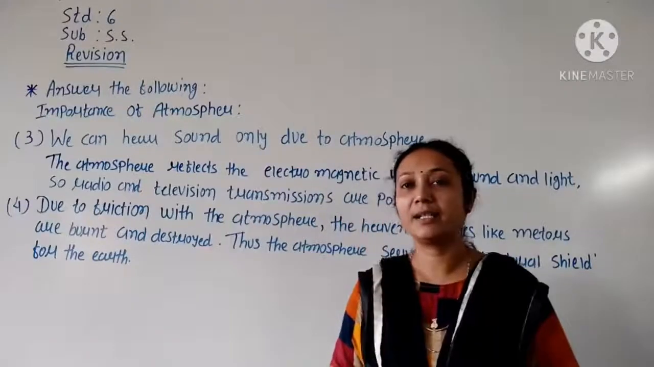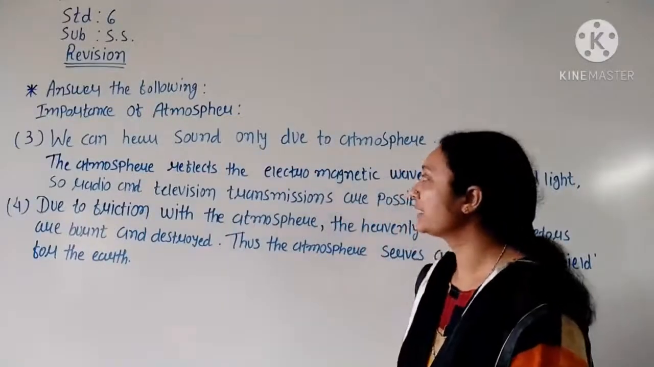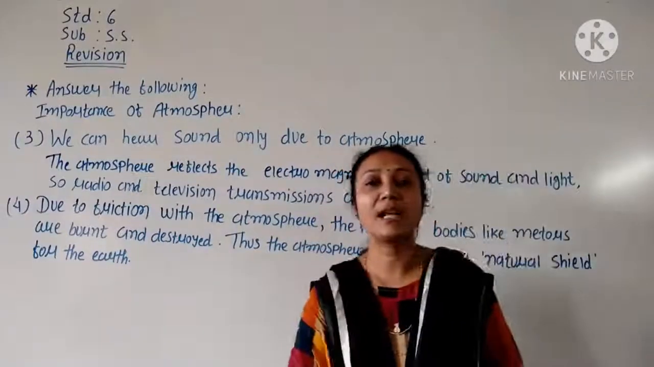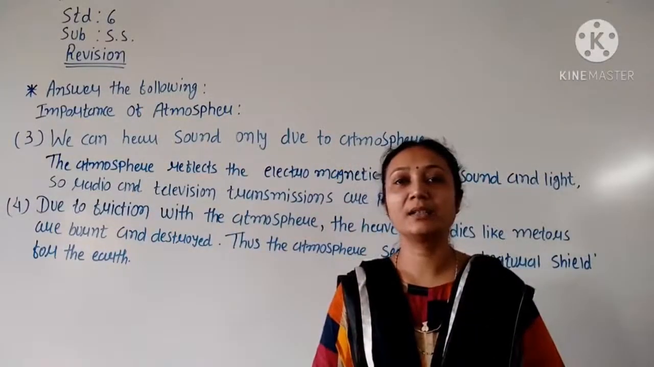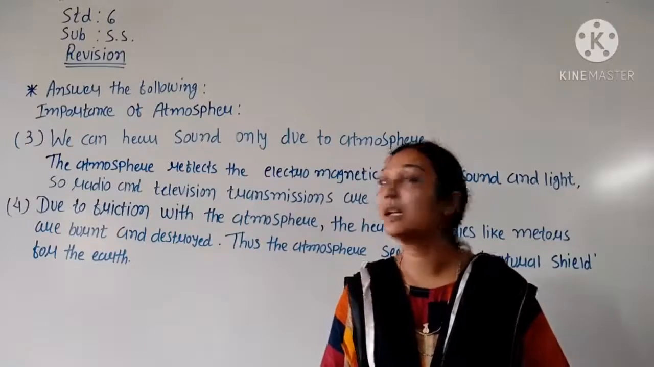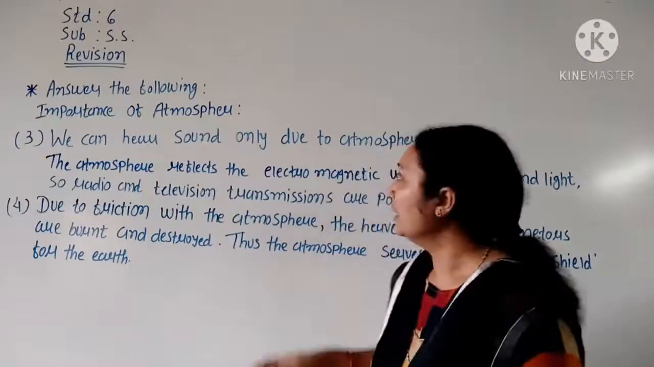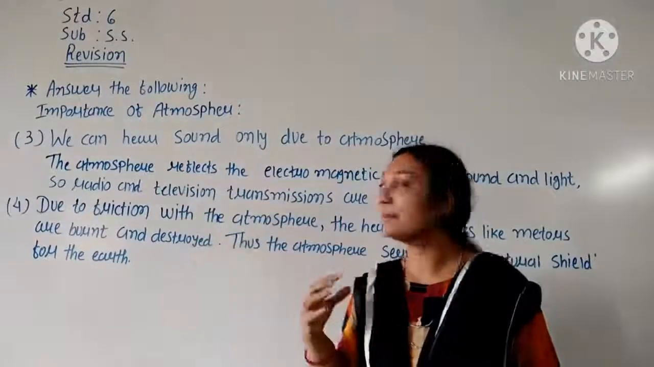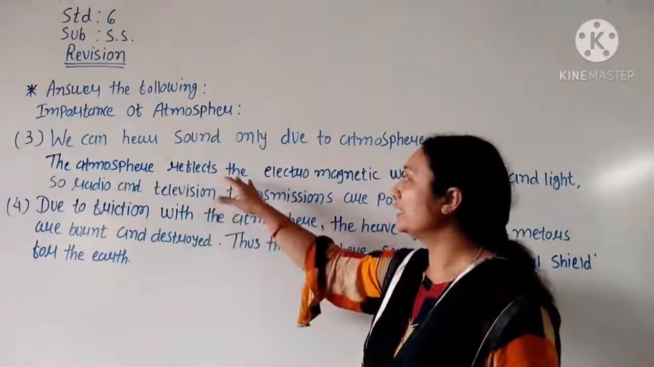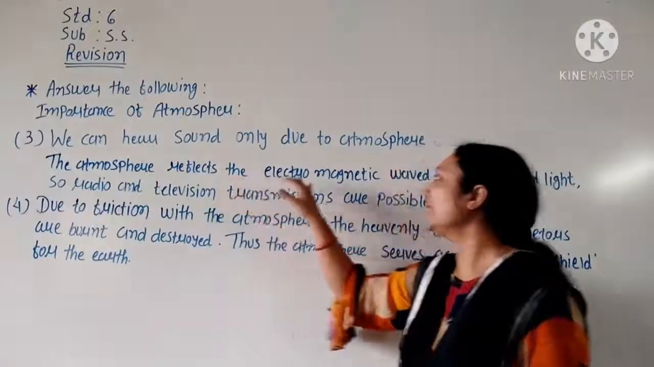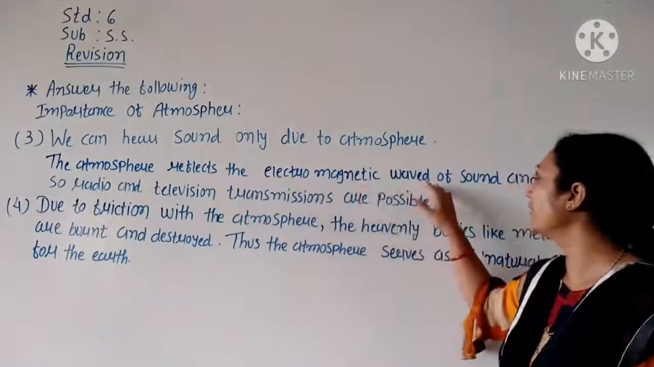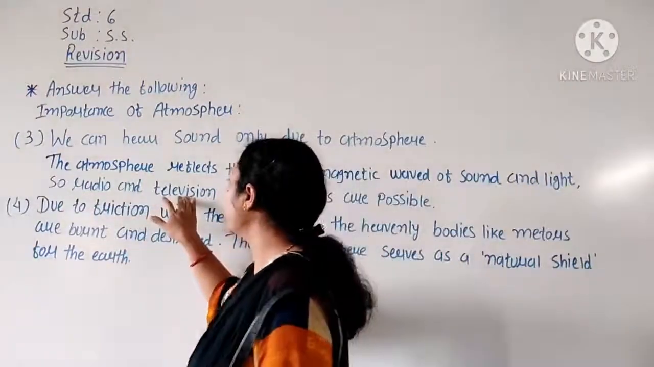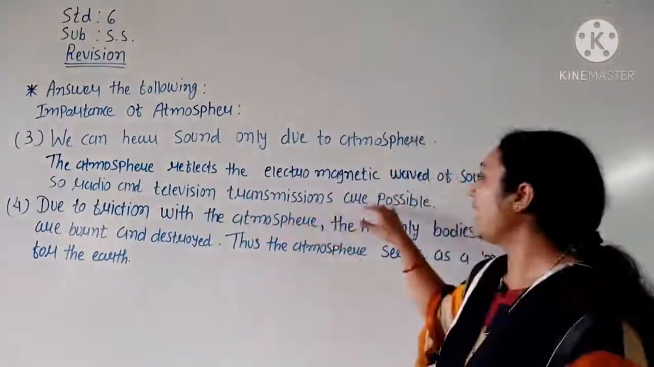Now the third one is, we can hear sound only due to the atmosphere. What type of sound can we hear? It is only due to the atmosphere. The atmosphere reflects, meaning it sends back, the electromagnetic waves of sound and light. So radio and television transmission are possible.